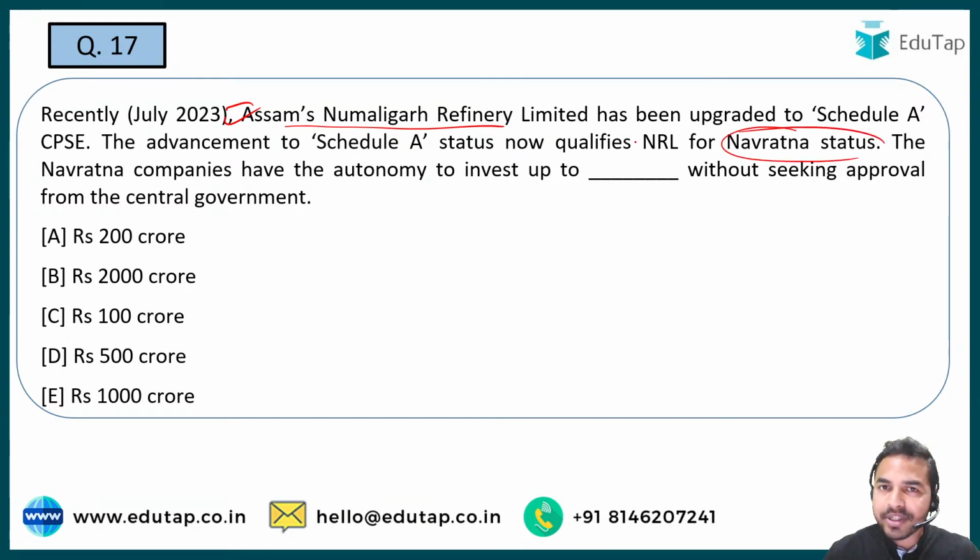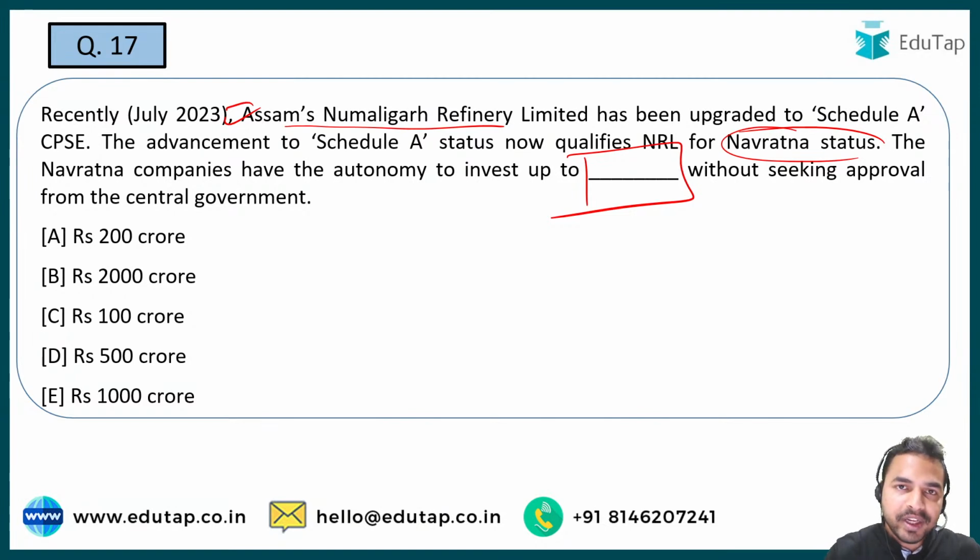अब क्वेश्चन आपके सामने ये है that the Navratna companies have the autonomy to invest up to dash without seeking approval from the Central Government. बेसिकली नवरत्न कंपनीज के पास एक ऐसी फाइनेंशियल ऑटोनॉमी होती है that they can invest a particular amount without seeking approval from the central government.